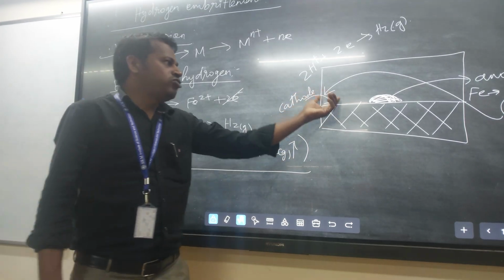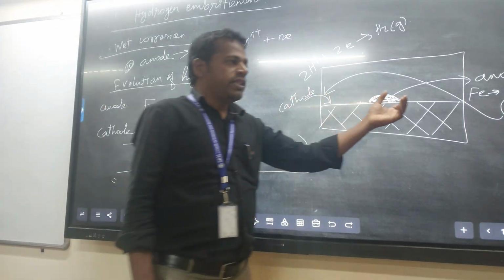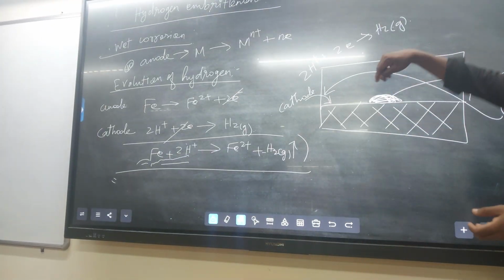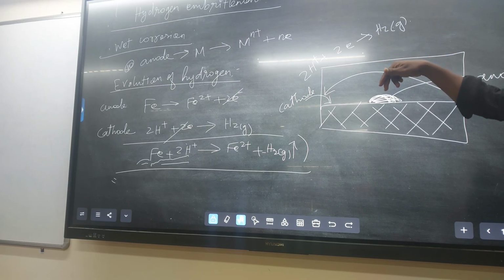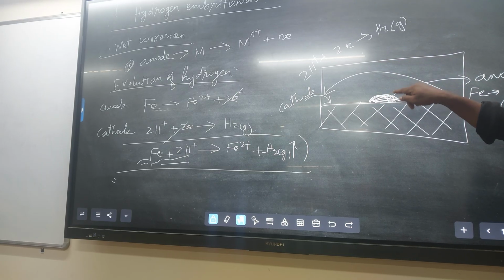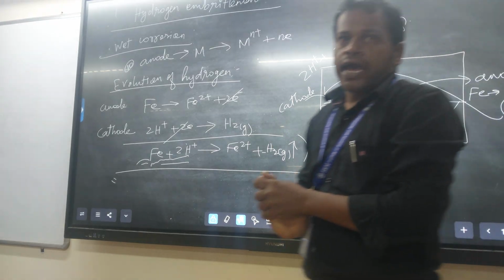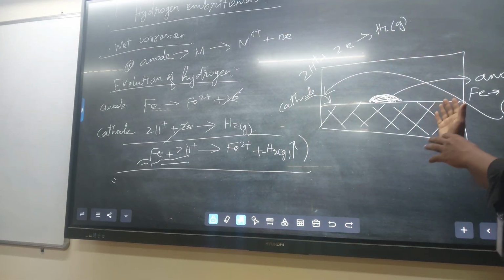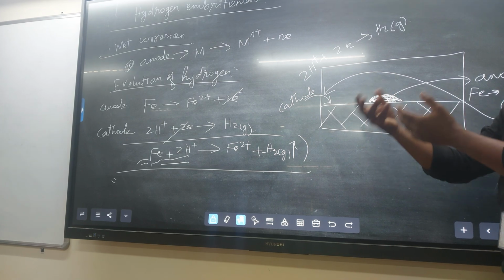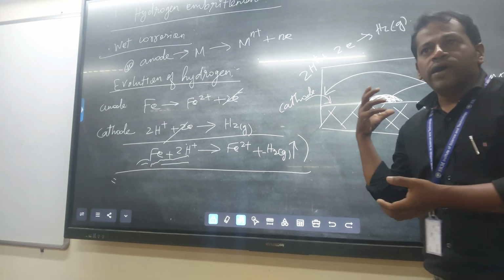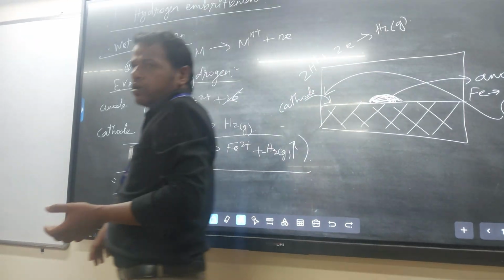From that, H2 gas is coming out. The metal itself separates the anode and cathode: where the droplets of the acid are there, that area acts as an anode, the rest of the area acts as a cathode. In the anodic area, the metal releases the electron. In the cathodic area, it accepts the electron to form a gaseous molecule. Here, in the acidic environment, hydrogen gas is coming out.